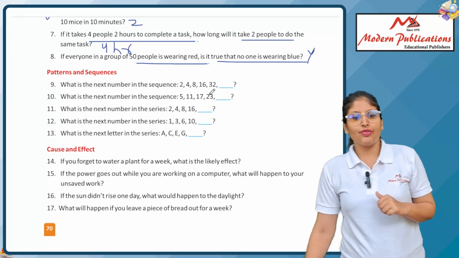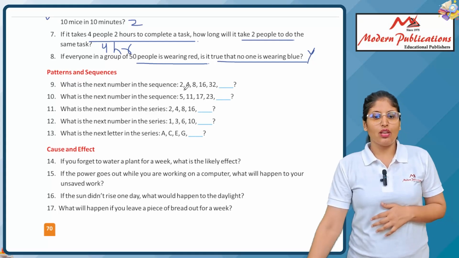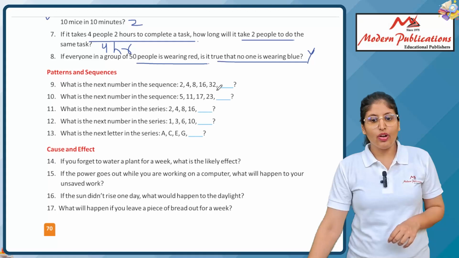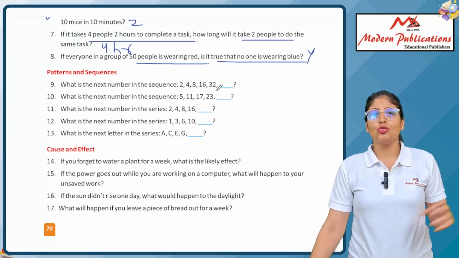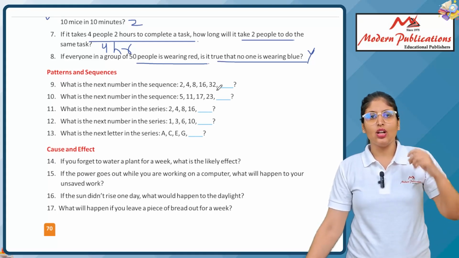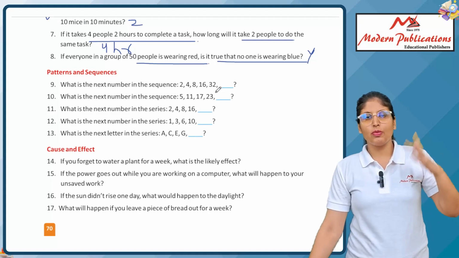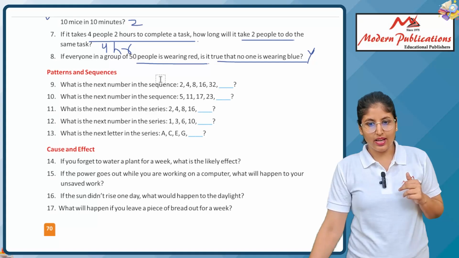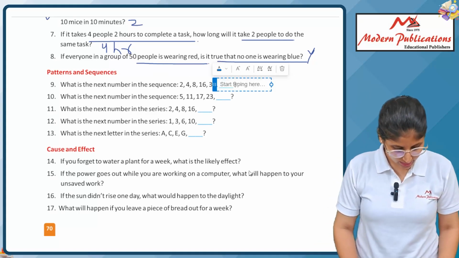Here we have to follow a sequence. What sequence does it follow? 2, 4, 8, 16, then 32. It is powers of 2: 2 to the power 1, 2 to the power 2, 2 to the power 3, 2 to the power 4, like this. So here comes up 64. This is 2 to the power 6. So we will write here.